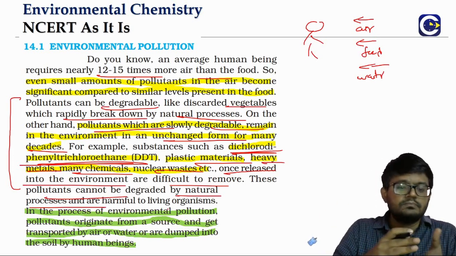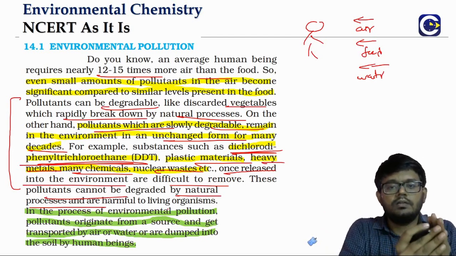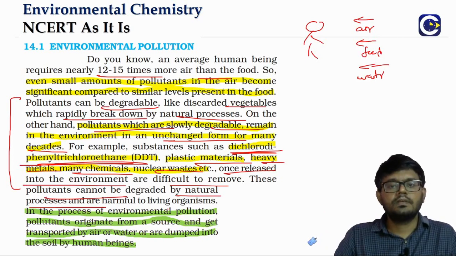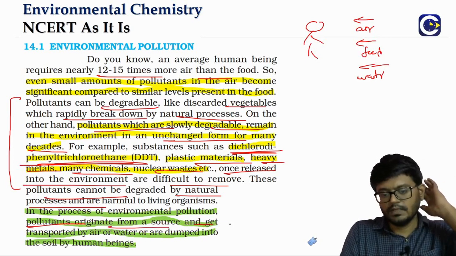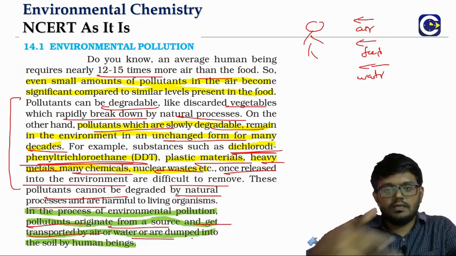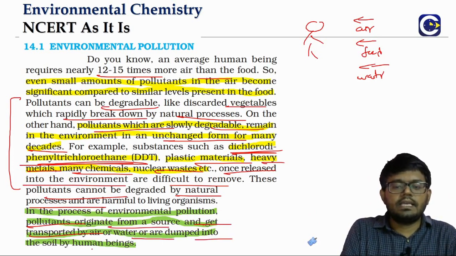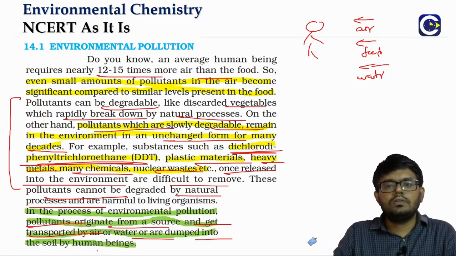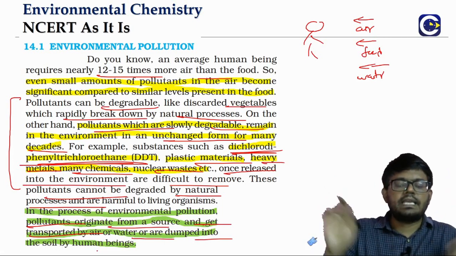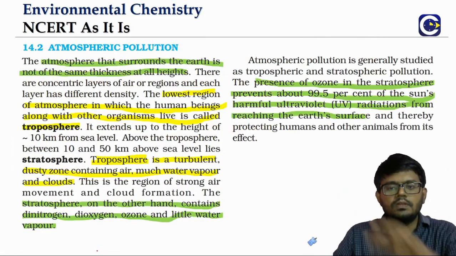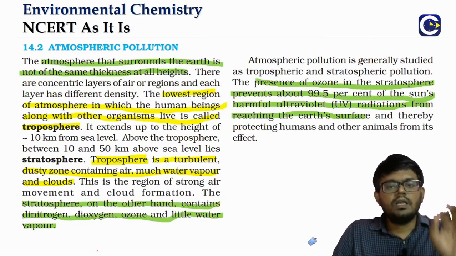When you look at the process of environmental pollution, it's basically this: the pollutants originate from a source, and they get transported by means of air or water, and they can get dumped into the soil by human activity. So this is how we look at the environmental pollution cycle. We'll start with the first part of the pollution, which is atmospheric pollution.